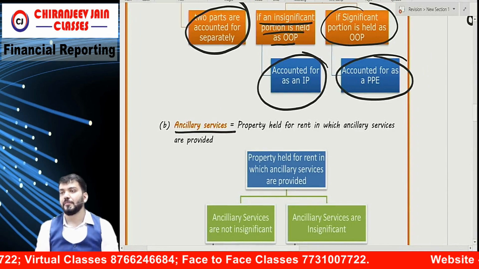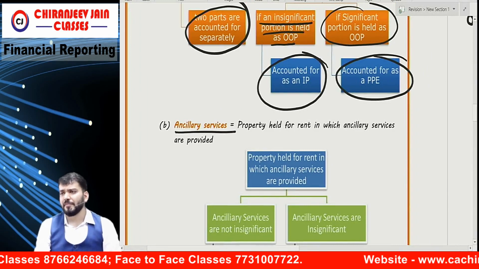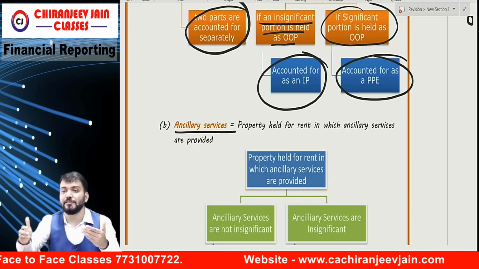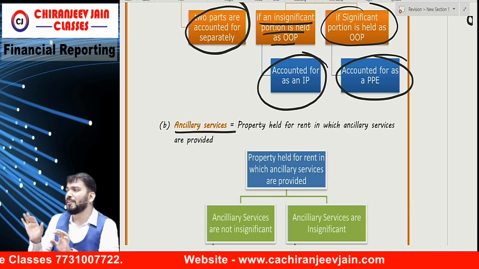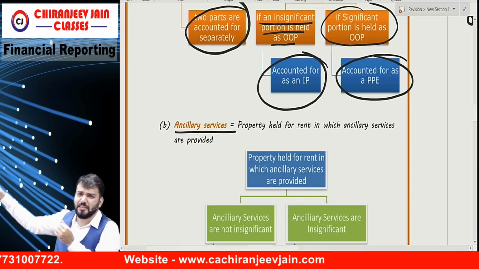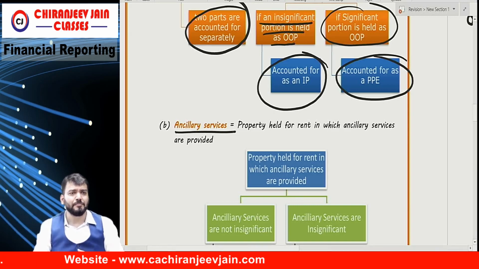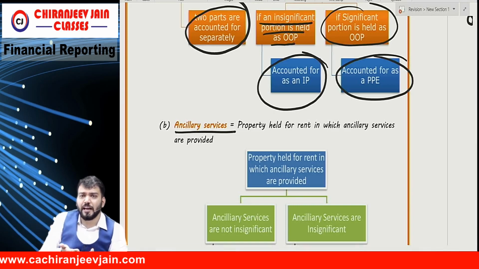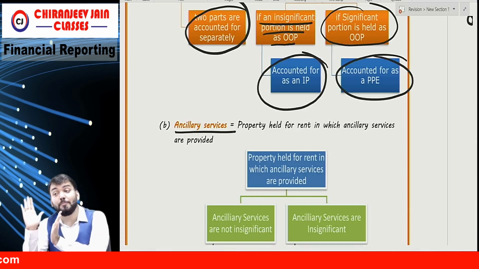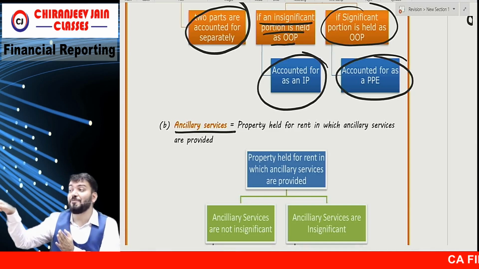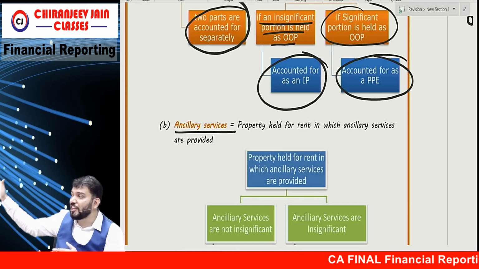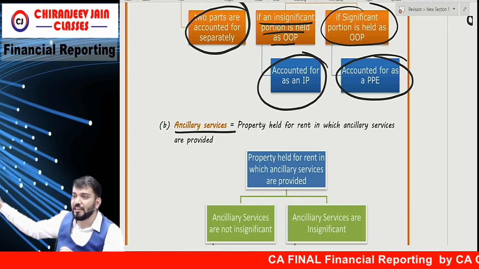Ancillary services. Sometimes what happens is the property is given on rent with ancillary services. For example, suppose I am right now staying in a hotel. I am paying rent there for 6-7 days. So is that hotel property 16 or 40? Doubt is there. Are you getting what I am saying? I am staying in a hotel.